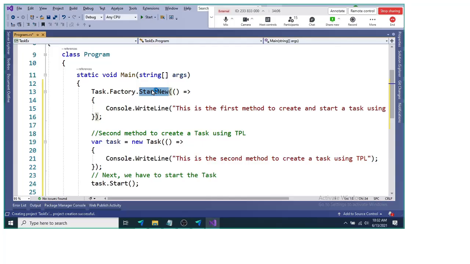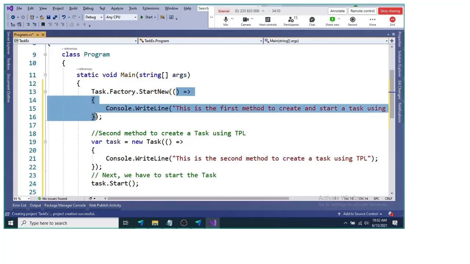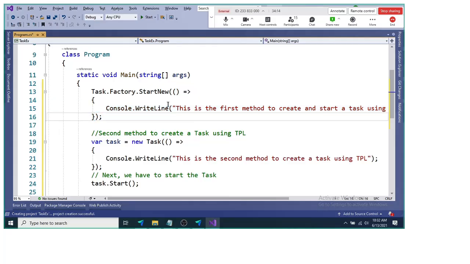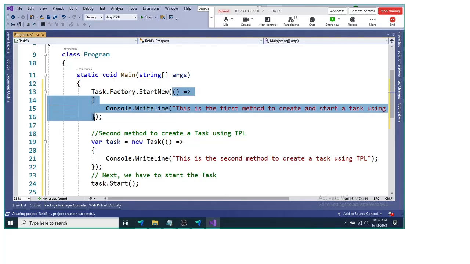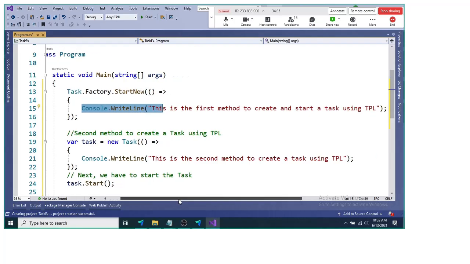In Task.Factory.StartNew, we can pass a method that we want to be executed as a task. But here what we are doing is creating an anonymous method. If you remember the anonymous method syntax in C# that we had learned, this is an anonymous method without parameters, and in this method we are just saying Console.WriteLine.